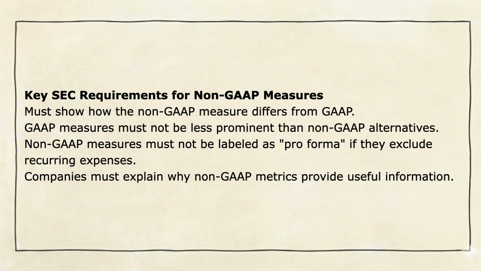Here are some important SEC guidelines for reporting non-GAAP measures. 1. Clearly explain how the non-GAAP measure is different from GAAP. 2. Ensure that GAAP measures aren't less important than their non-GAAP counterparts. 3. Avoid labeling non-GAAP measures as pro forma if they don't include regular expenses. 4. Provide a clear explanation of why non-GAAP metrics are helpful for understanding the company's performance.